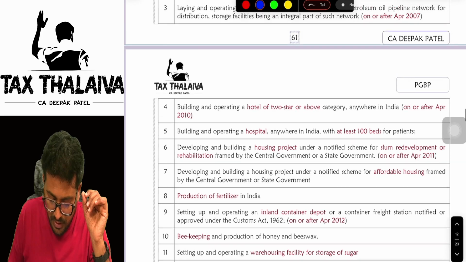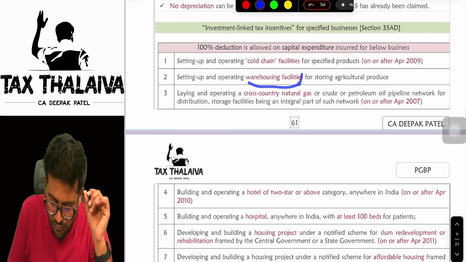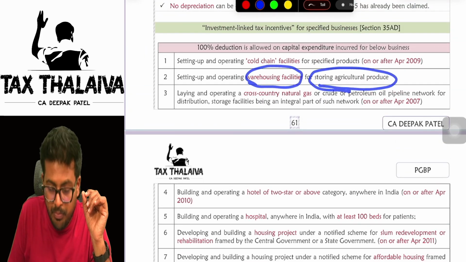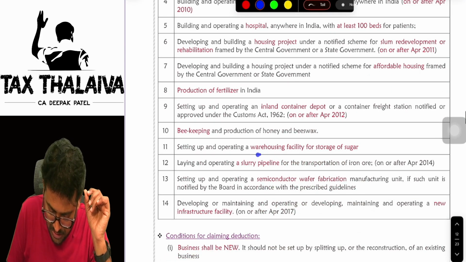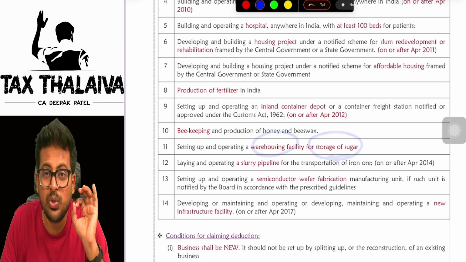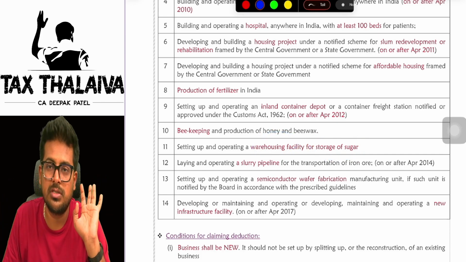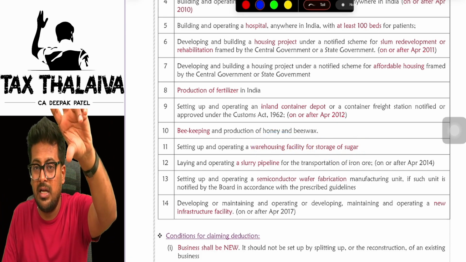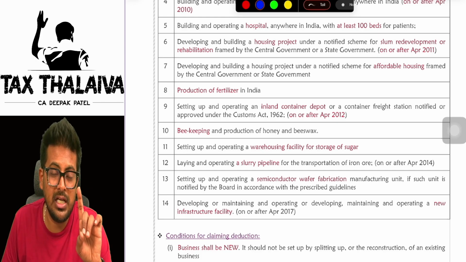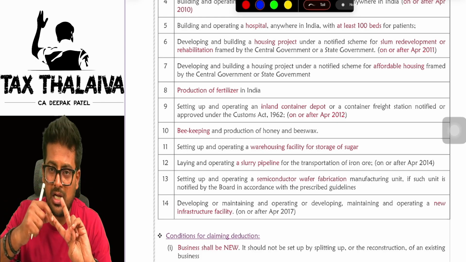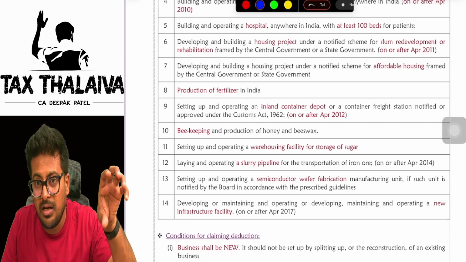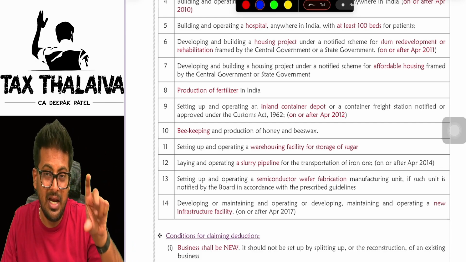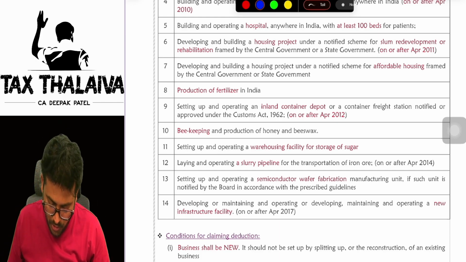Now, be very, very mindful. Warehousing facility for storing agriculture produce, it told. Then again, it is telling warehousing facility for storage of sugar, because sugar is not an agriculture produce, boss. Any other product for warehousing is not eligible. So warehousing only for agriculture produce and sugar is available. Warehousing for oil is not possible, because oil is not an agriculture produce.